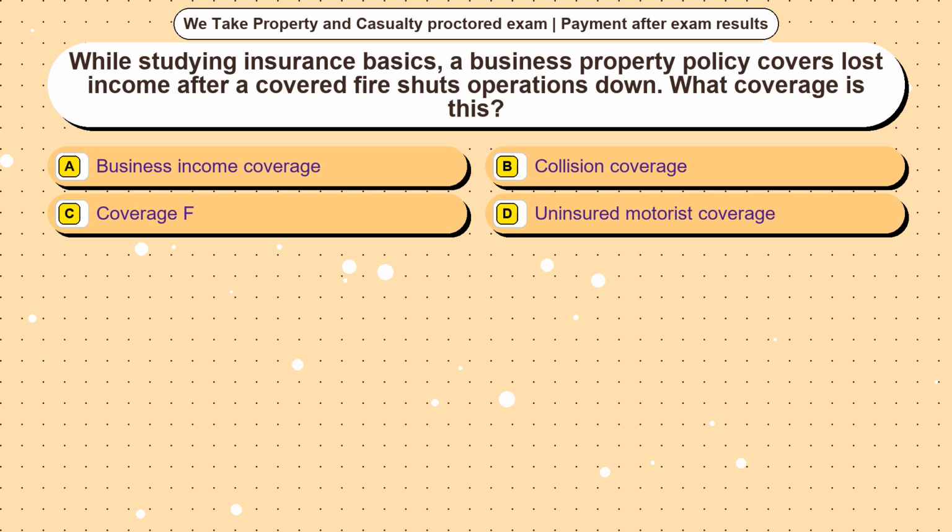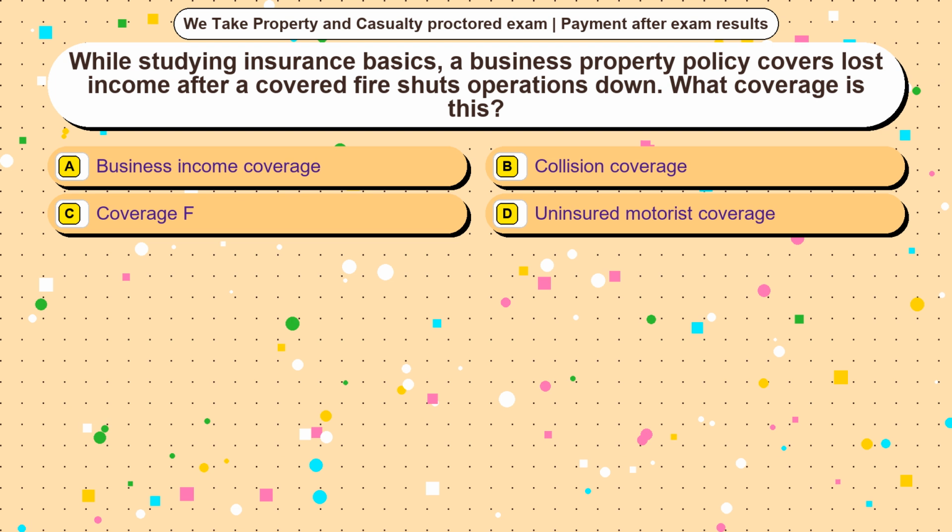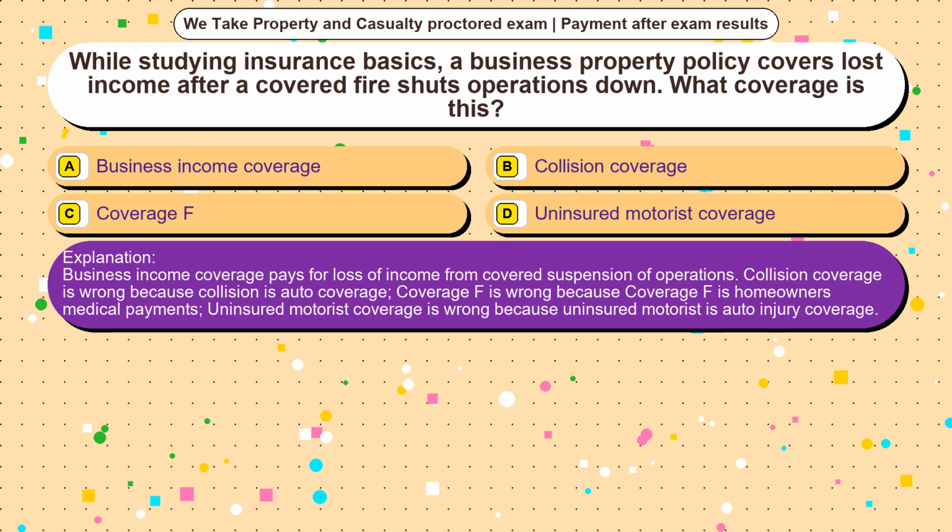Question 24. While studying insurance basics, a business property policy covers lost income after a covered fire shuts operations down. What coverage is this? Option A, business income coverage. Option B, collision coverage. Option C, coverage F. Option D, uninsured motorist coverage. The correct answer is option. Business income coverage pays for loss of income from covered suspension of operations.